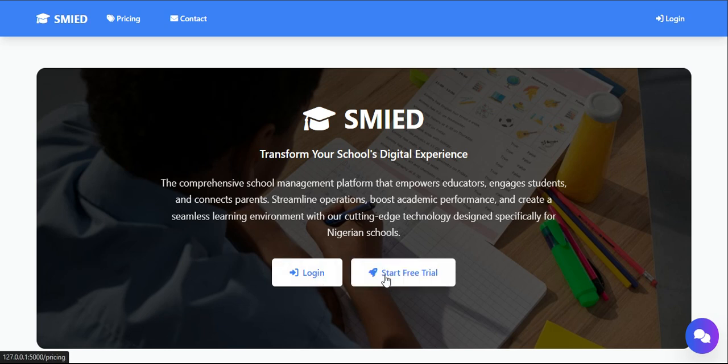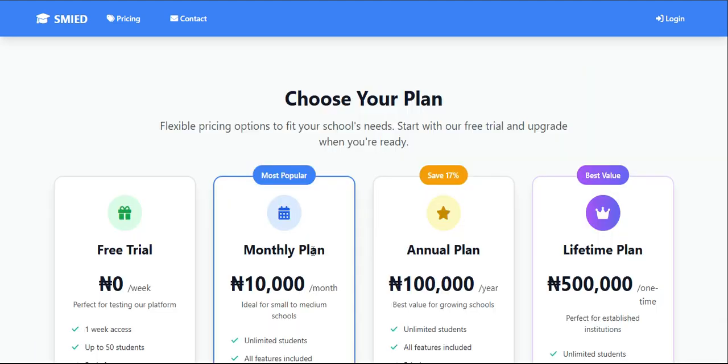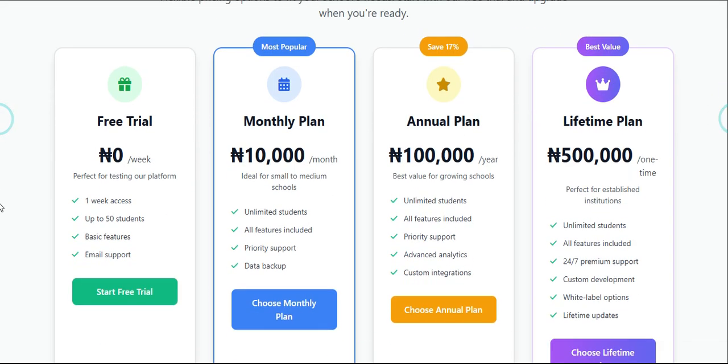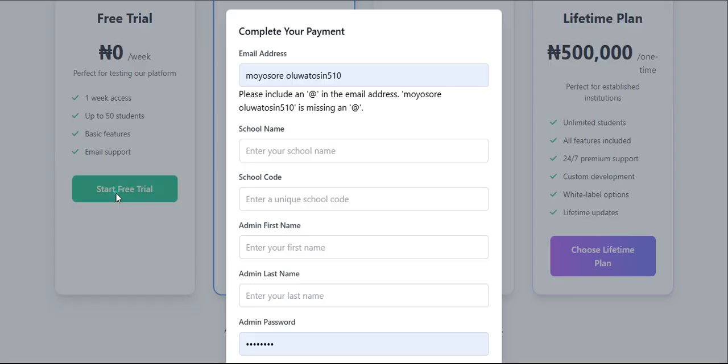So I'm not going to log in with existing accounts, but I need to show you how everything works. So let's start with this free trial. Yeah, this is my free trial. These are other plans. Let's start with this free trial.